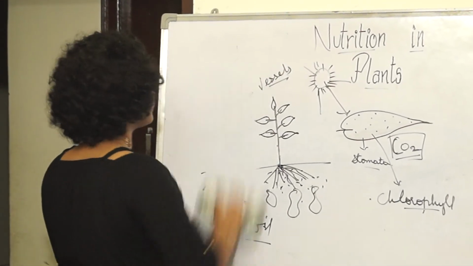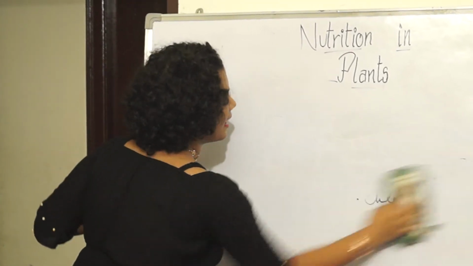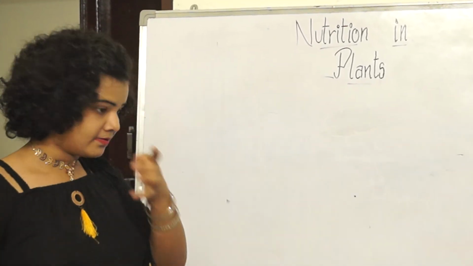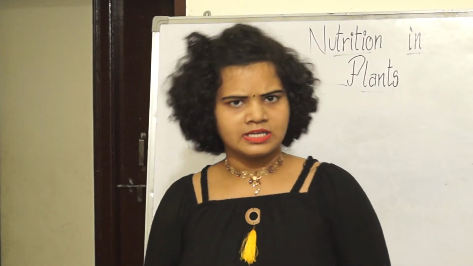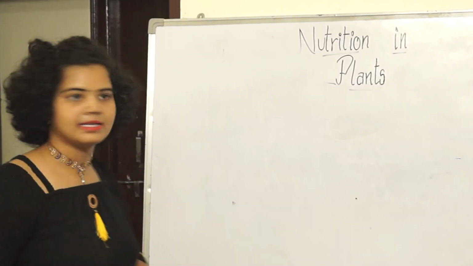And the next topic: the parasite and the host. So let's learn what a parasite is. As we learned, plants prepare food by themselves, but there are some plants that take the heterotrophic mode of nutrition. As we know, nutrients are nothing but the components of food such as carbohydrates, proteins, and fats. So such plants, and the best example is Cuscuta, take the heterotrophic mode of nutrition.